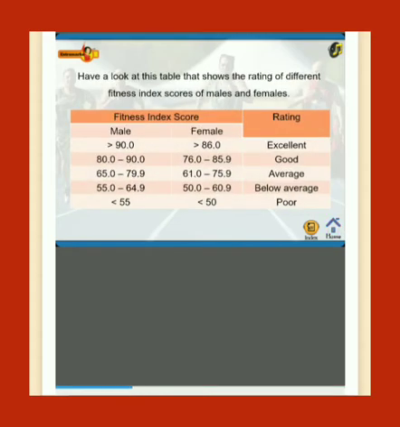Have a look at this table that shows the rating of different fitness index scores of males and females.